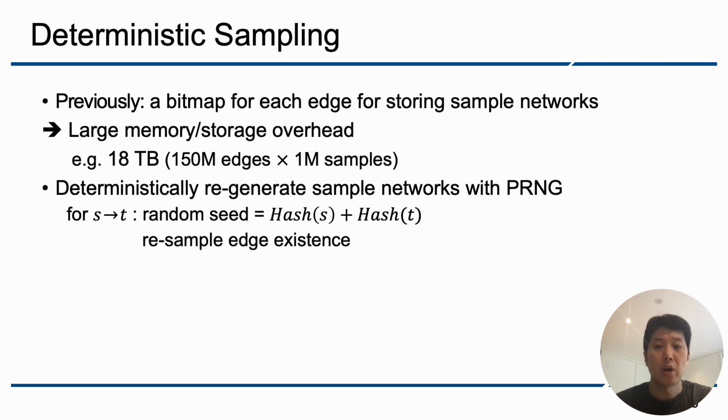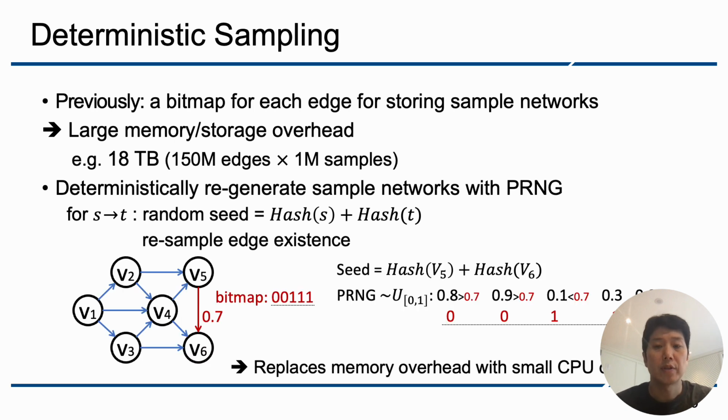To minimize this overhead, we exploit the property of pseudo-random number generators that generate the same sequence of numbers when given the same seed. For edge S to T, we set the seed value based on vertex S and T, and then resample edge existence as scatter and gather execute on that edge. For example, for this edge from V5 to V6, we set the random seed like this, and then regenerate random numbers to obtain the edge existence bitmap shown here. This technique eliminates the memory overhead at the cost of small CPU overhead.